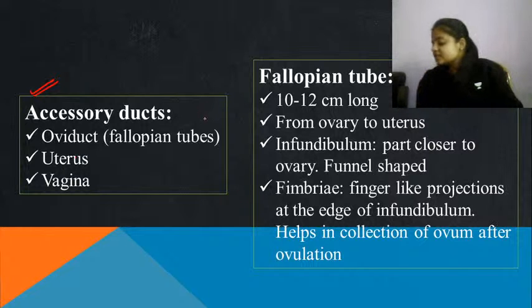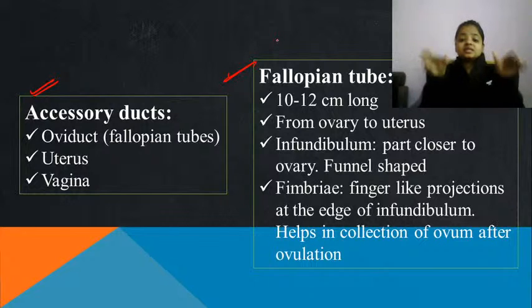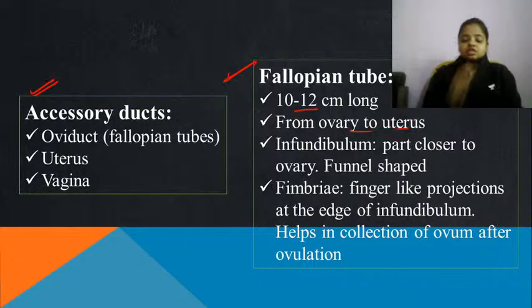Okay. Now first let's talk about the fallopian tube. The fallopian tube is the tube that is coming out of the ovary. The ovaries are located on two sides, and connecting the ovaries to the uterus is the work of the fallopian tube. Okay, a tube-like structure. It has a length of 10 to 12 centimeter, almost this much. Okay, from ovary to the uterus, it is making a connection.